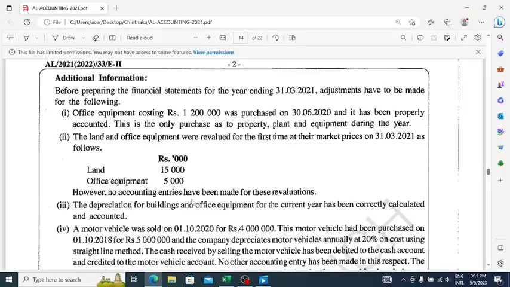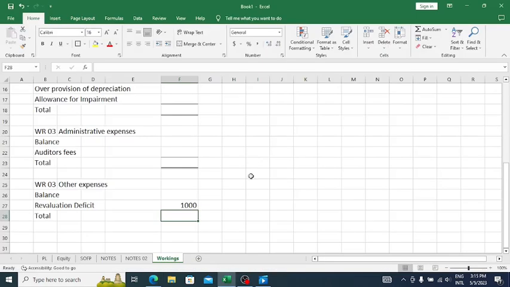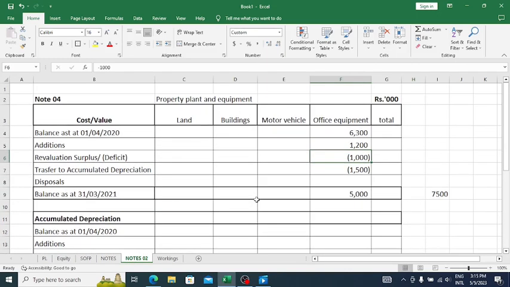And then land, they have valued at 15,000. So there is no depreciation, accumulated depreciation relating to the land. What is the value of the land? Yeah, 10,000.